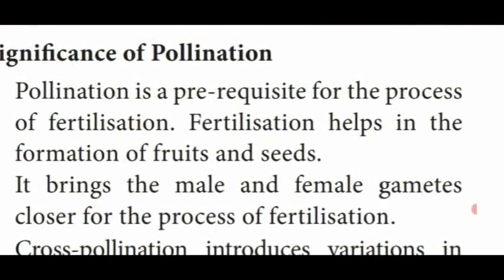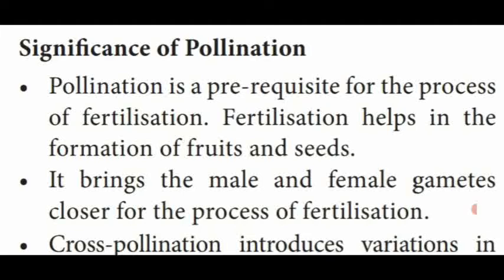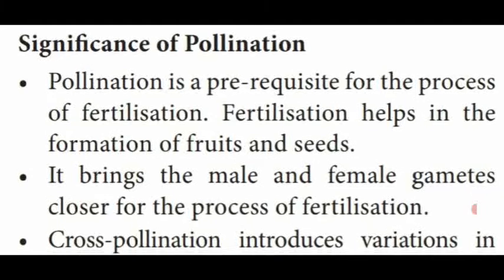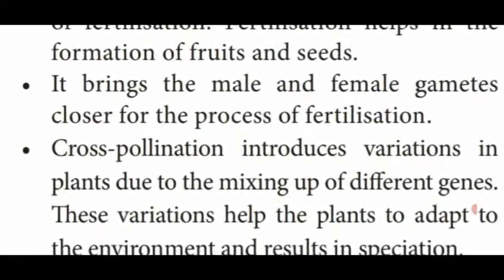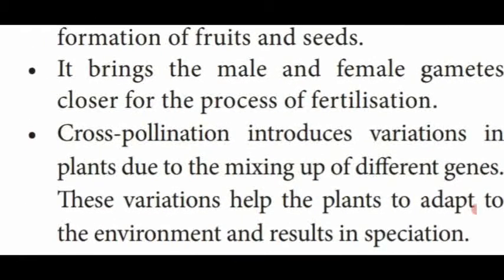Dear students, kindly note down in your classwork notebook or textbook. It is a very important 3-mark question and a 2-mark question. It is the first process for fertilization. Fertilization helps in formation of fruits and seeds. It makes the gametes come closer for the fertilization process.